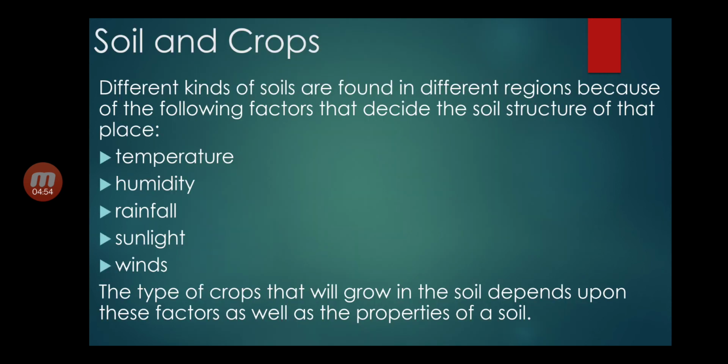Soil and crops. Different kinds of soils are found in different regions because of the following factors that decide the soil structure of that place, like temperature, humidity, rainfall, sunlight and winds. The type of crops that will grow in the soil depends upon these factors as well as the properties of a soil.